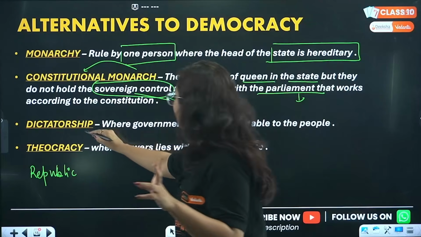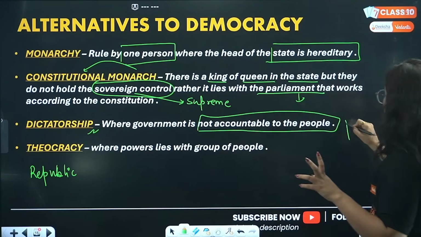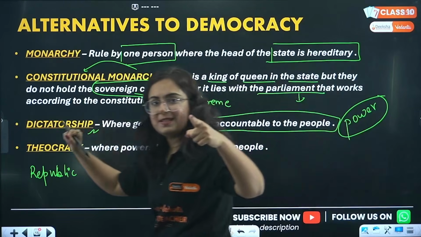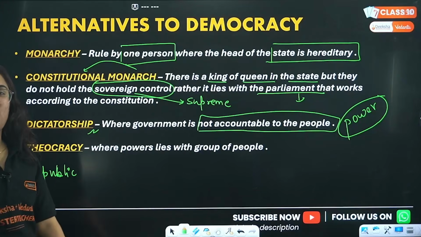So dictatorship, when the government is not accountable to people, when the government is only formed with the help of power, bhai. Everyone knows who is the best example. Okay. Sometimes some things are not to be spoken here.